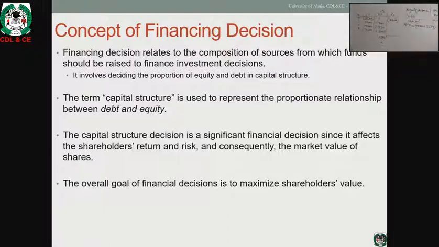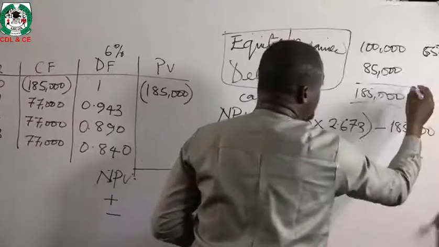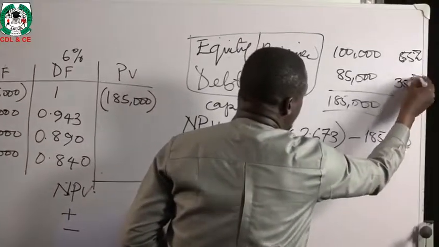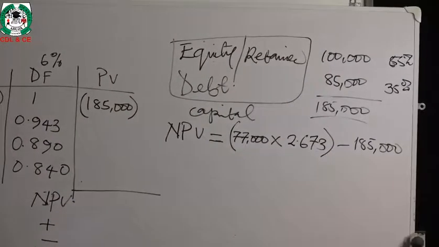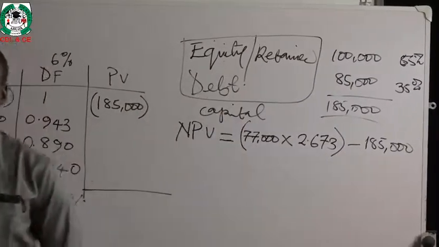This in disguise creates what we call a capital structure. This would be, for instance, almost 55% or 65% of the total capital, and this may represent, let's say, 35%. But irrespective, this creates what we call a capital structure.